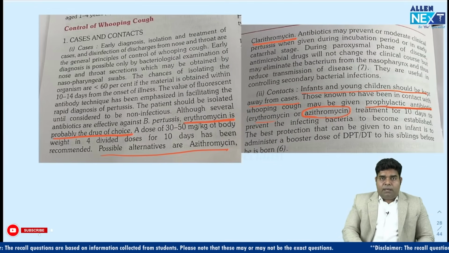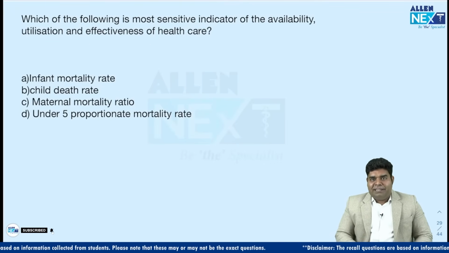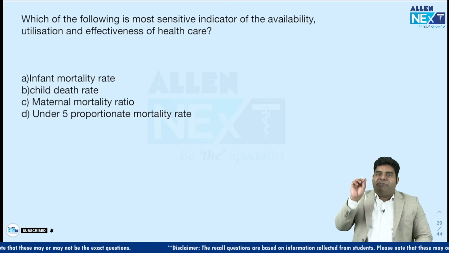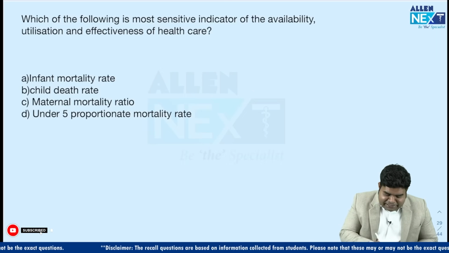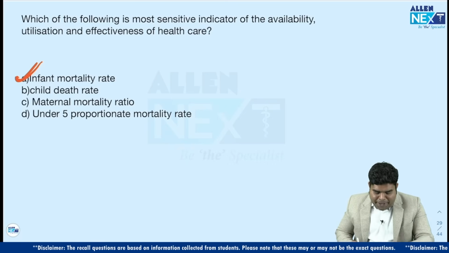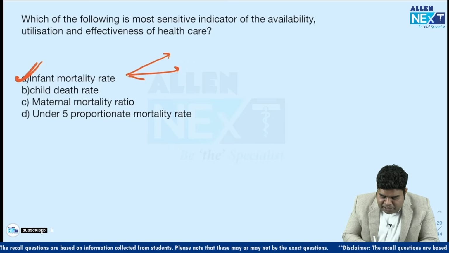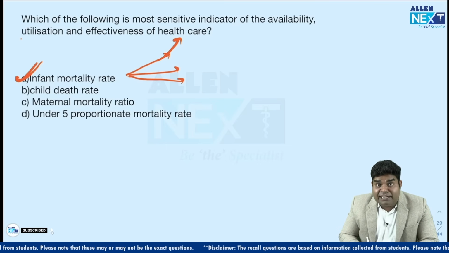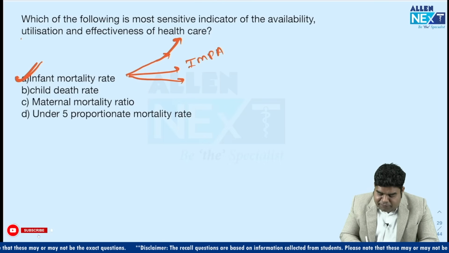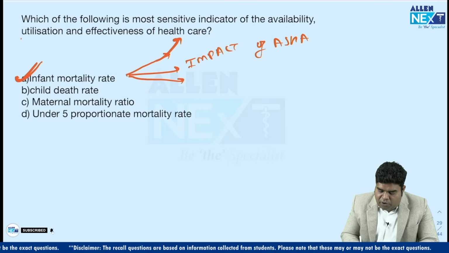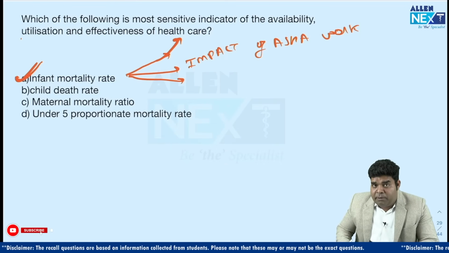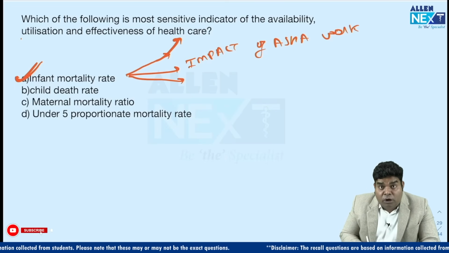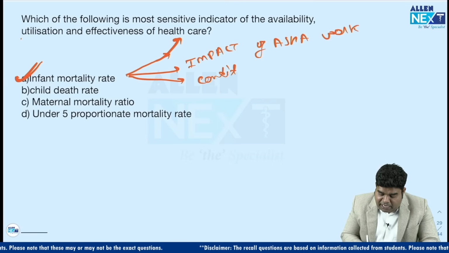Okay. Chalo. The next question was, most sensitive indicator of availability, utilization and effectiveness of healthcare. Answer is IMR, infant mortality rate, for sure. Infant mortality rate is best indicator of three things. One, it is the best indicator of health system of the country. Second, it is the best indicator of impact of ASHA work. Whether ASHA is working or not, it can be proven by decrease in IMR. If IMR decreases, ASHA is working. Third thing is it also tells about condition of females in that country.